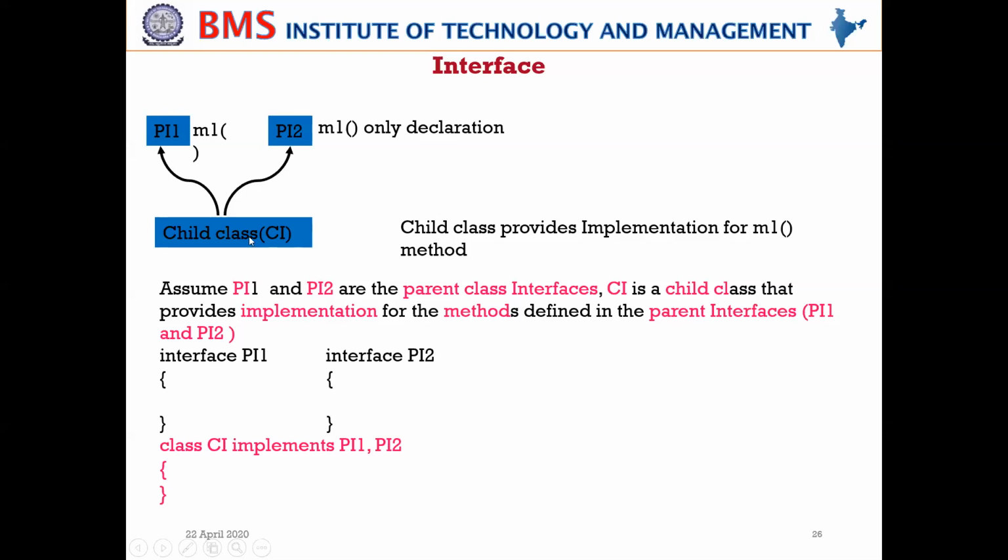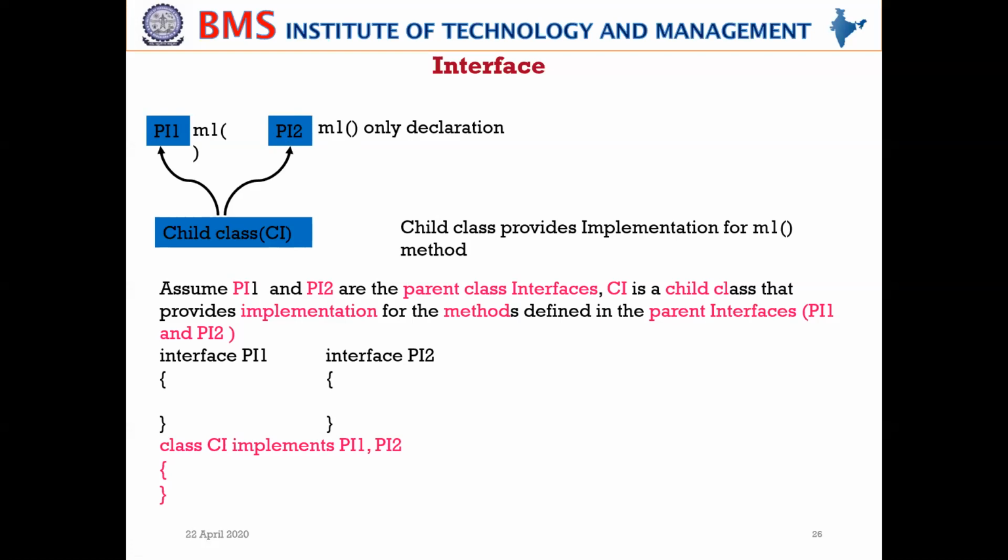Now, who provides the implementation? Child classes should provide the implementation. How do you implement it? Class CI. Suppose CI is a child class that wants to implement these particular methods. So, CI implements. Whenever you are implementing the concept of interface, the keyword that we should use is implements.